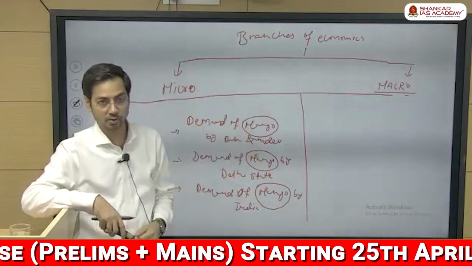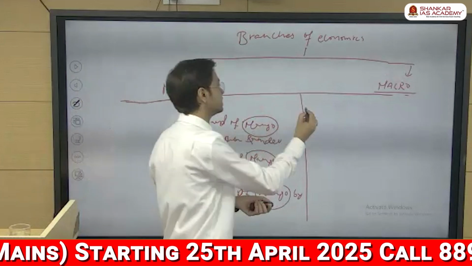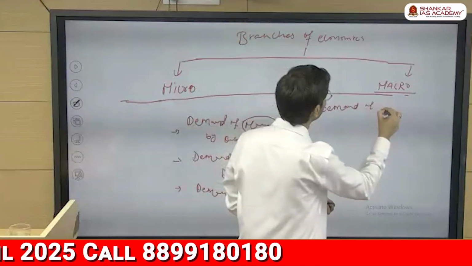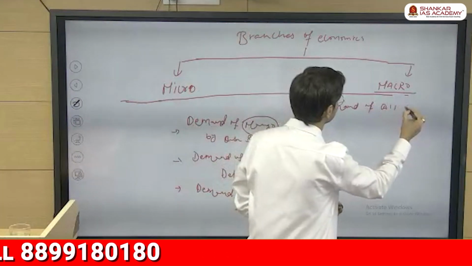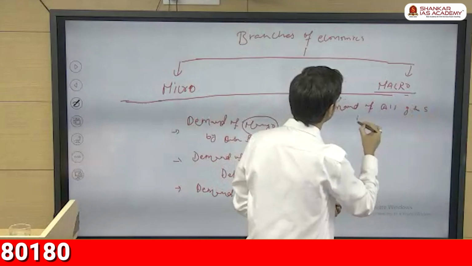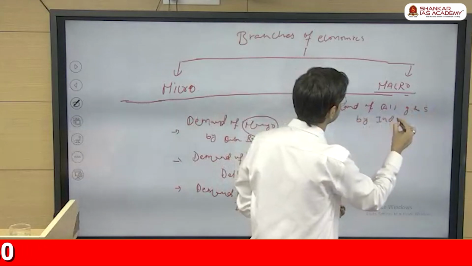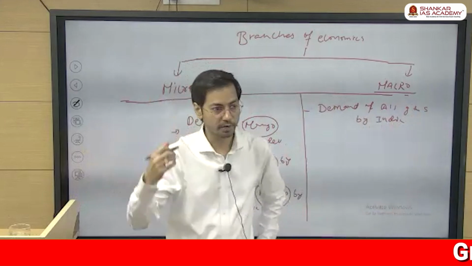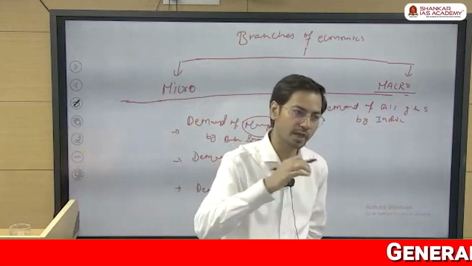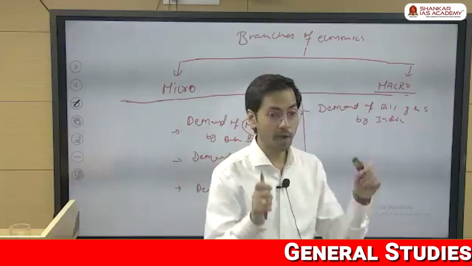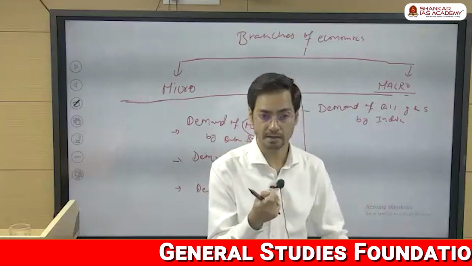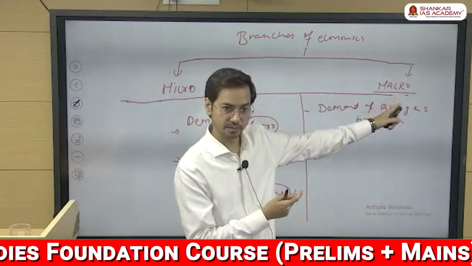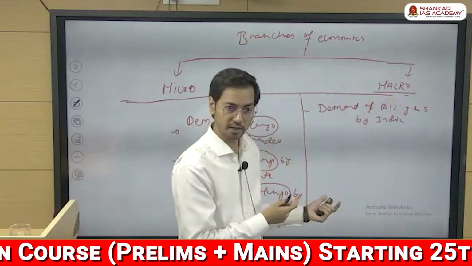So what will be the macro then? Macro will be the demand of all goods and services by India. You get it? When it is the entire goods, not only mango, it is potato, onion, tomato, everything. When you talk about the national demand of all goods and services, that is part of macro. Did you get it? So one individual thing you will not consider.